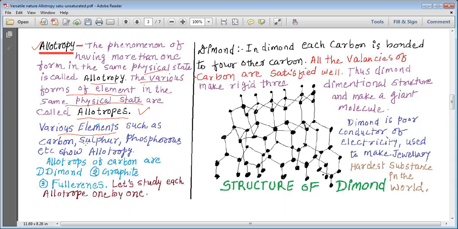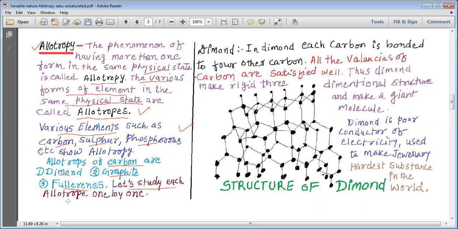Various elements such as carbon, sulfur, phosphorus, etc. show allotropy. Please remember that. So suppose you are asked which elements show allotropy, you can easily answer that carbon, sulfur and phosphorus are the elements that show allotropy. The allotropes of carbon are diamond, graphite, and fullerenes.